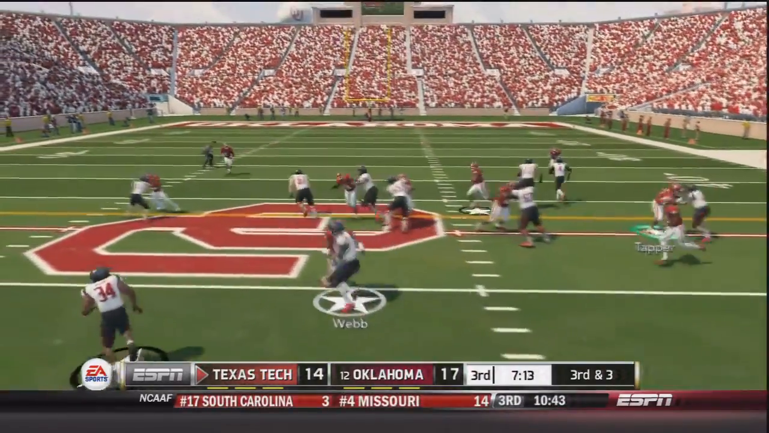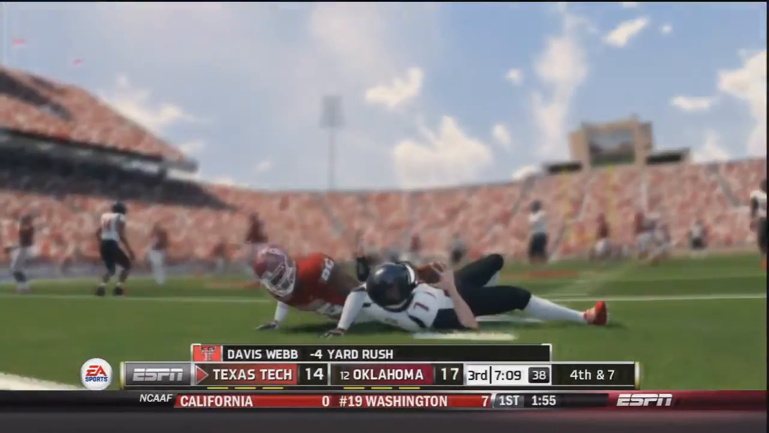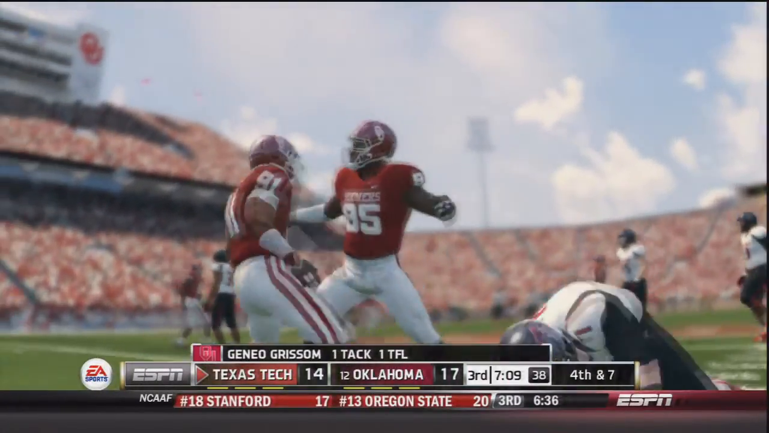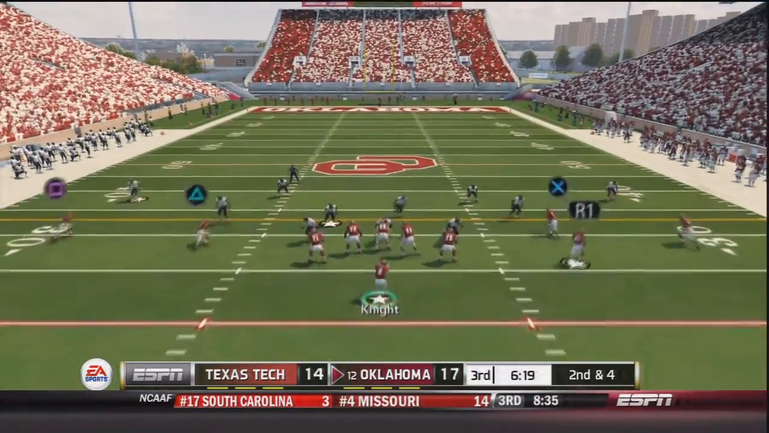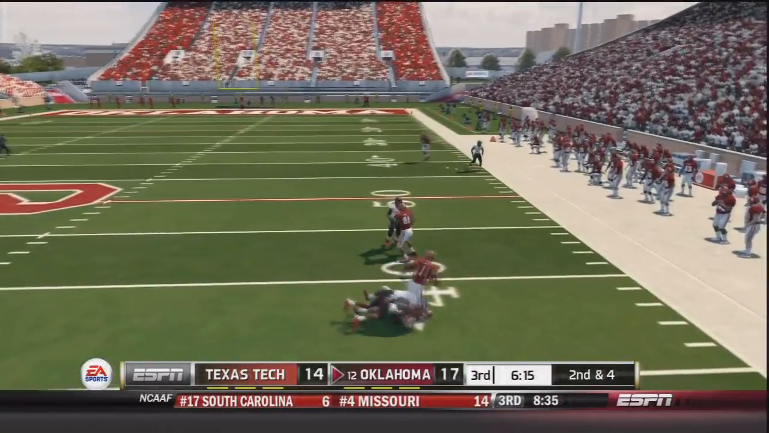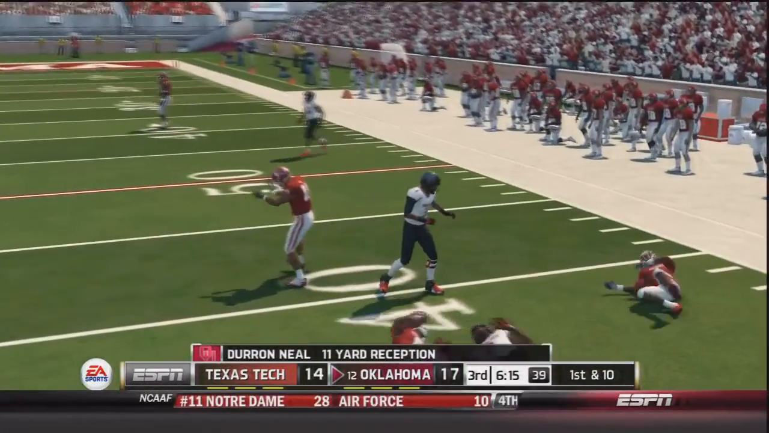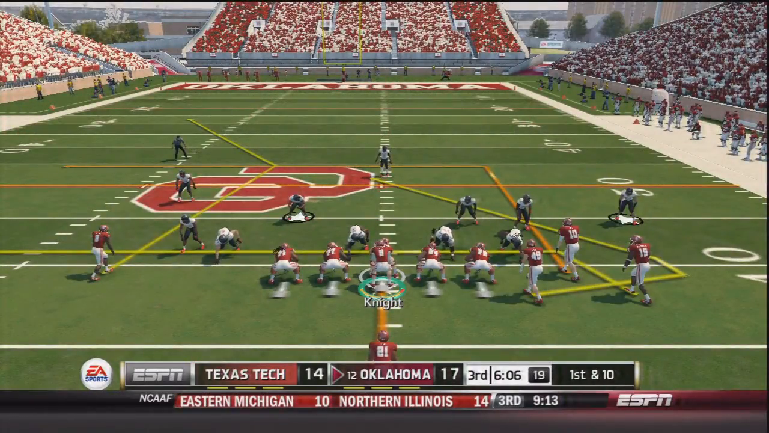3rd and 3. Webb takes the snap, and he's going to be brought down in the backfield, did not pitch it, and that's a 4-yard loss to bring up 4th and 7, and they would punt the ball to Oklahoma, and Oklahoma now has a chance to expand their lead. On 2nd and 4, Trevor Knight drops back. Knight throws, and that's going to be caught by Deron Neal at the 40-yard line and brought down after a gain of 11. Deron Neal has played very well today, besides the drop early in the first.